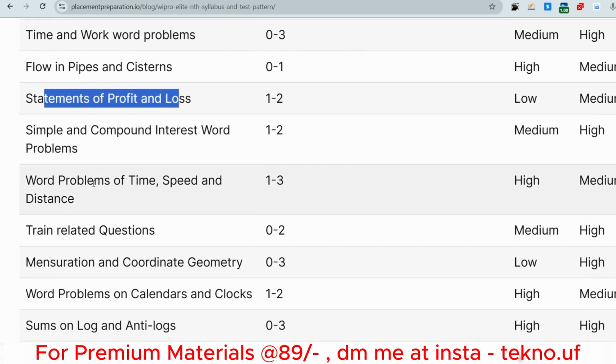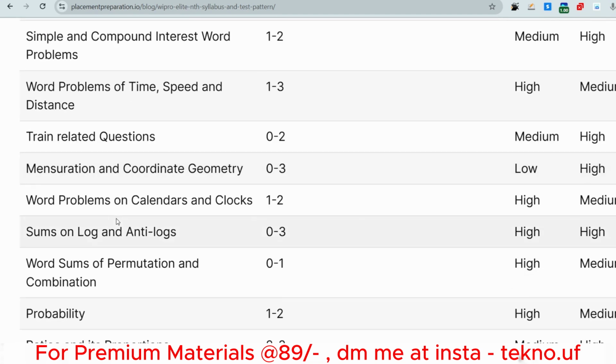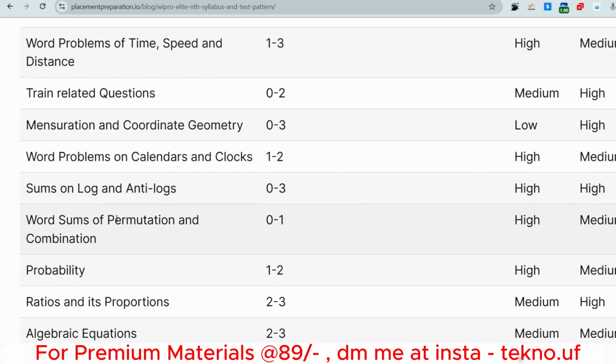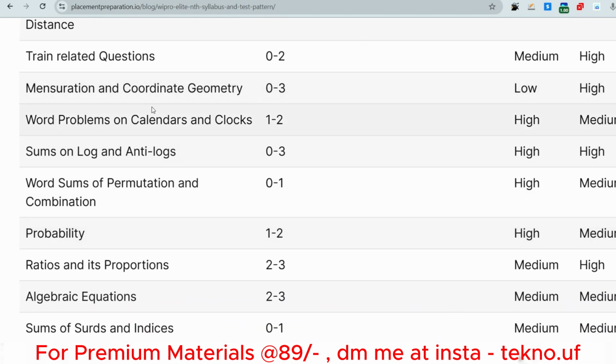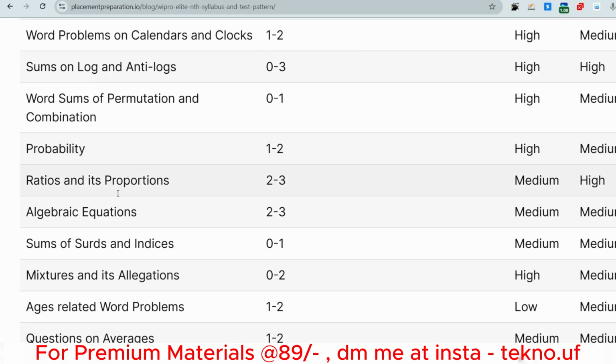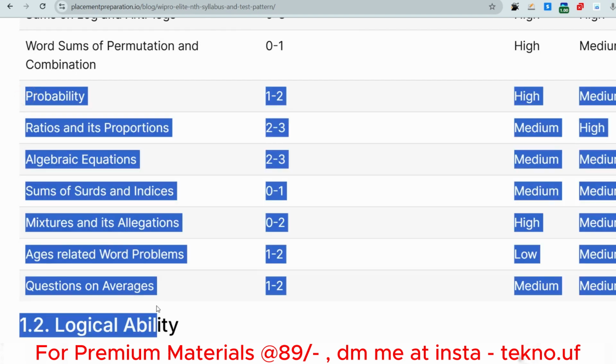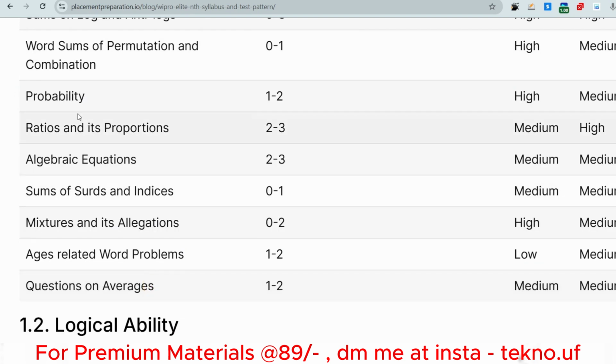Okay, and word problems of time, speed and distance, then train related questions, mensuration and coordination. Okay, coordinate geometry, word problems on calendars and clocks, sums on logs and anti-logs. As you all see, these are all important for Wipro Elite. Okay, probability, ratio and proportions, etc.